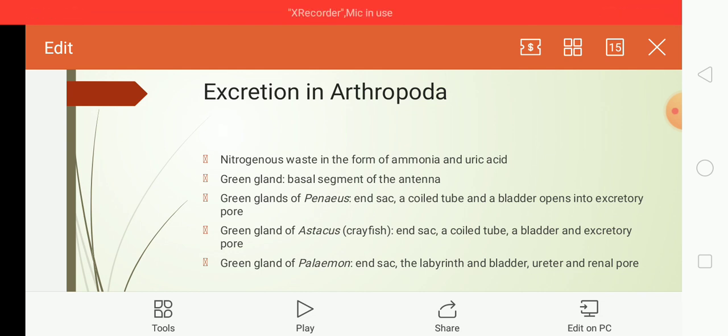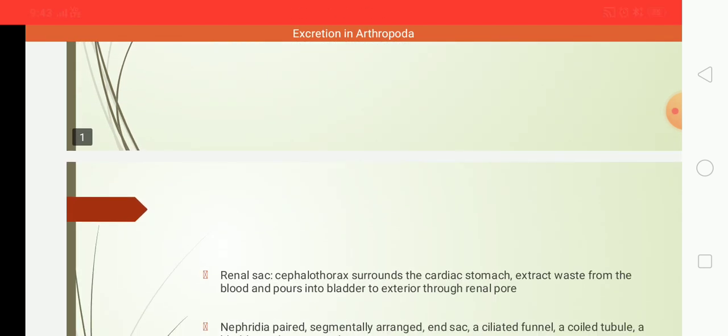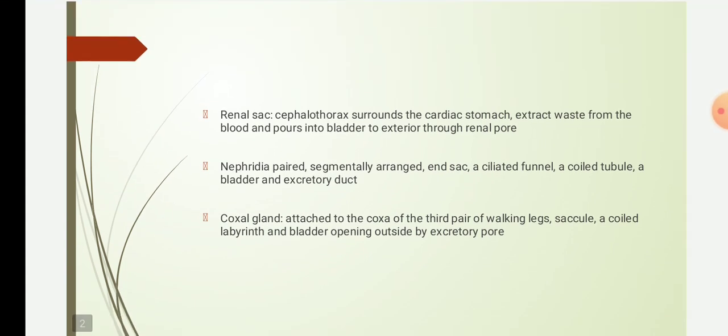The next type of excretory organ found in arthropods is the renal sac. The renal sac is observed in prawns, and it acts as an excretory organ. It is located in the cephalothoracic region, and it is surrounded by the cardiac stomach. A pair of lateral ducts arises from this renal sac and opens into the bladder of the green gland.